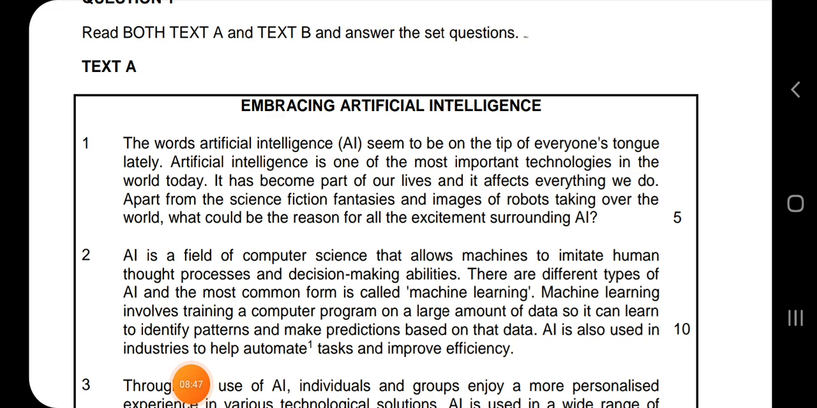So I would say because it has become part of our lives and it affects everything we do. That is why it has become an important technology in the world today. Okay, because in paragraph 1, it has been integrated into our lives as well. You can say that. So that's what paragraph 1 is trying to tell us about AI.